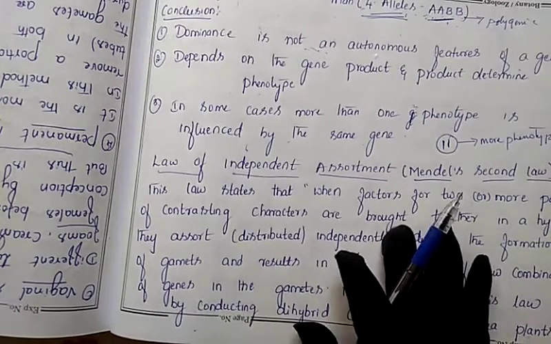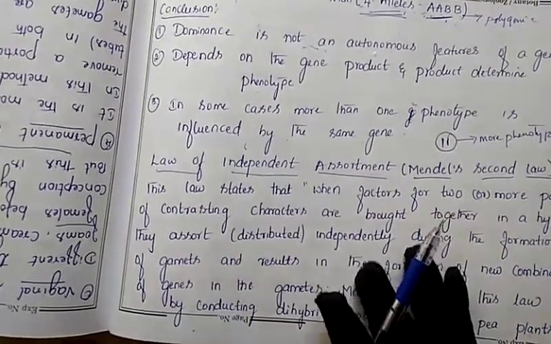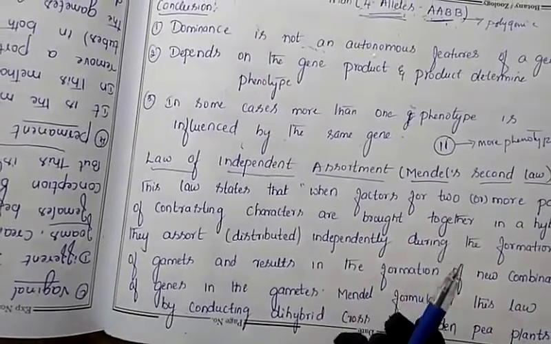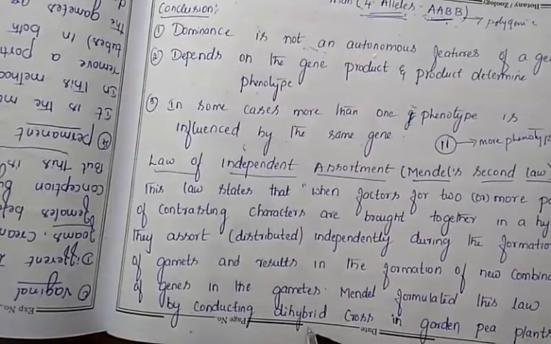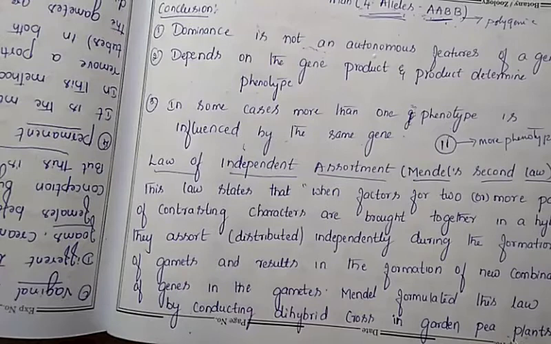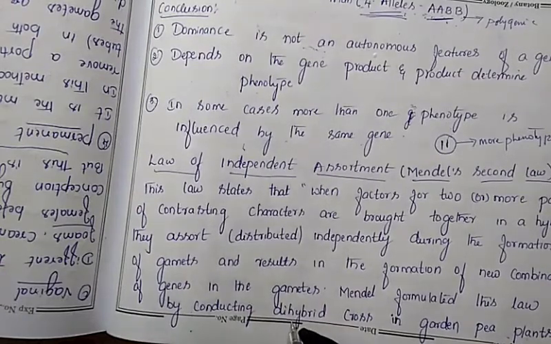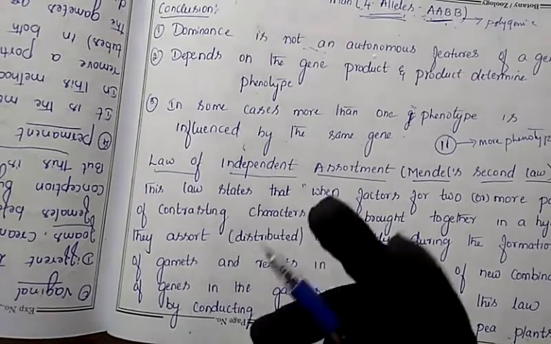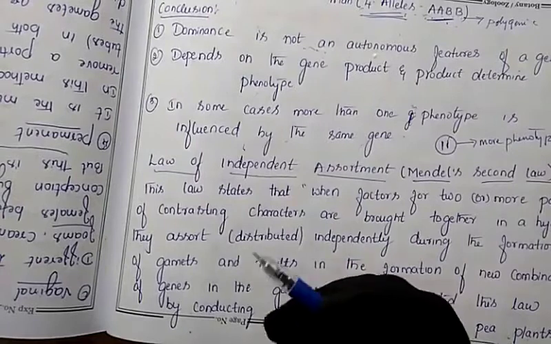To explain this second law, Mendel conducted an experiment. Which experiment did he conduct? He conducted it on the pea plant by doing the dihybrid cross. Dihybrid cross means he took two characters here. So let us discuss that one.